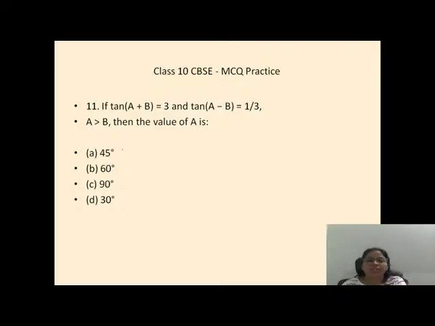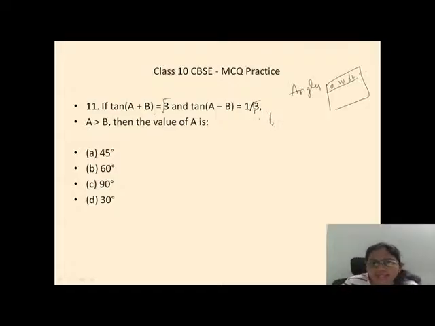Done. So if tan(A plus B) equals root 3 and tan(A minus B) equals 1 by root 3, it is a frequently asked question. In your angles table, we have 0, 30, 60. Immediately you have to think which value of tan gives you root 3, and which gives 1 by root 3. So which angle makes root 3? So A plus B must be how much?